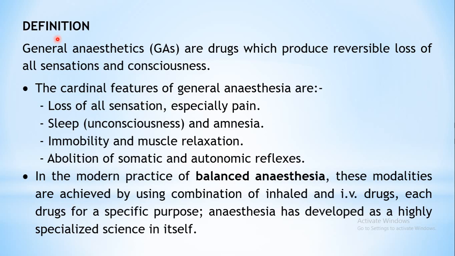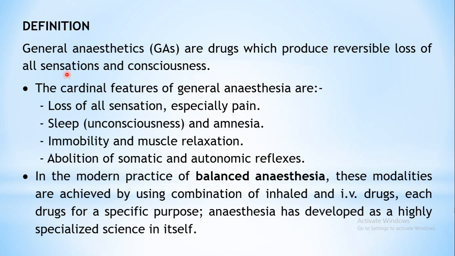So to start with the definition of general anesthetic, which is also abbreviated as GA for general anesthetic, just like LA stands for local anesthetic. General anesthetics are the drugs which produce the reversible loss of all the sensations as well as the consciousness.